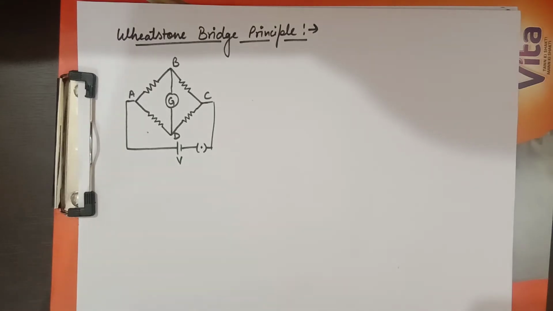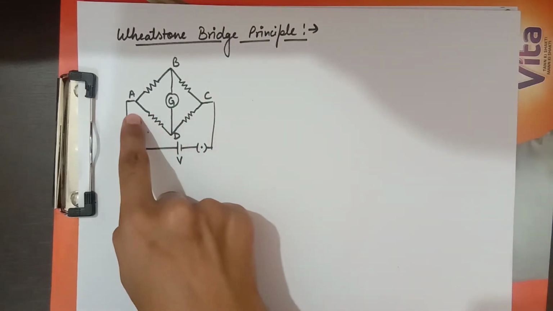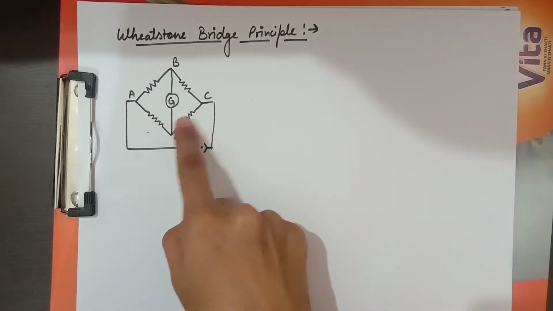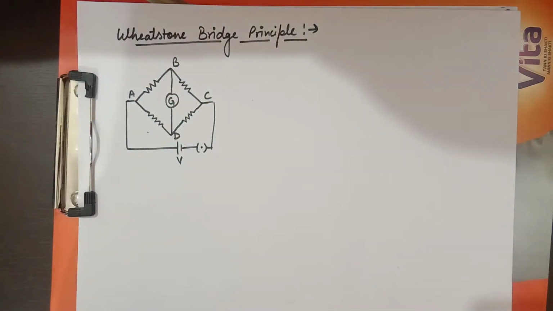The next topic in your chapter is the Wheatstone bridge principle. Before going to the principle, first we will see what that Wheatstone bridge is. The Wheatstone bridge is a type of circuit arranged like this, where 2 points of this arrangement are connected with the battery and 2 points are connected with the galvanometer.